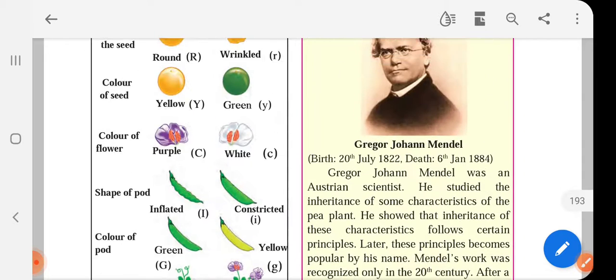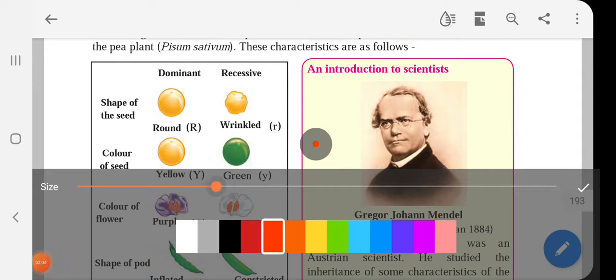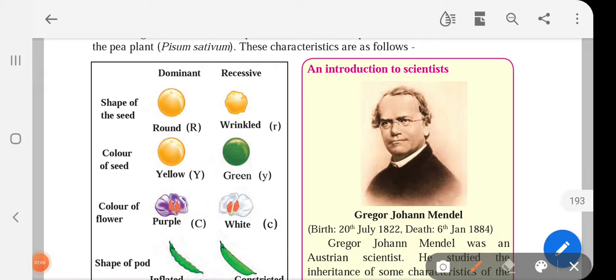These all are the characters he took into consideration, and then he also came to know which is dominant and which is recessive. Dominant means that character which can express itself in the next generation. So the physical appearance which is visible is actually the dominant character most of the time.